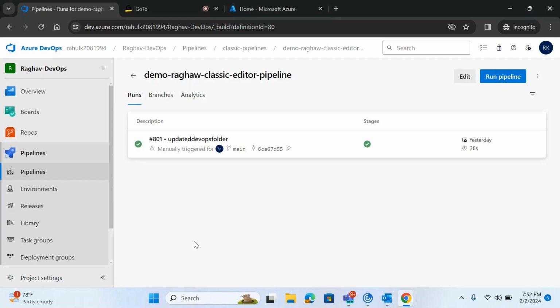So the classic editor pipeline is something where we have configured everything manually, right? We don't encourage people to do things manually, because if a work is done by a person, there will be more chances of human error, right? If you are doing things yourself, you may do it wrongly. If the work is done by code, by a machine, it will be done perfectly, right? So automation is nothing but we can automate your classic editor pipeline using YAML. You don't have to be confused, YAML is a scripting language. You are using this YAML to automate your classic editor pipeline.